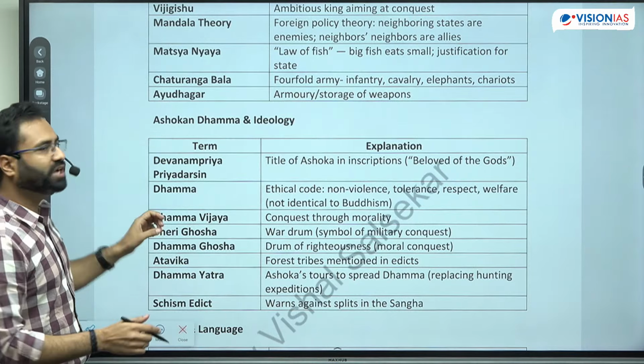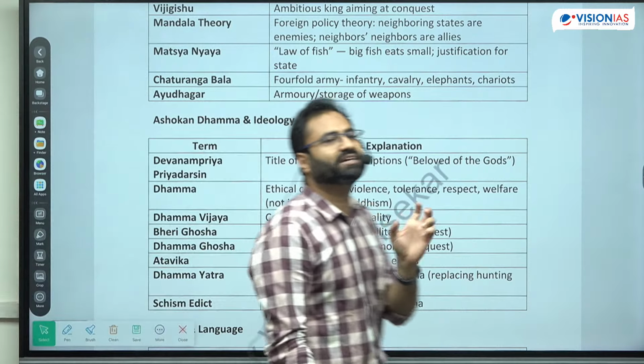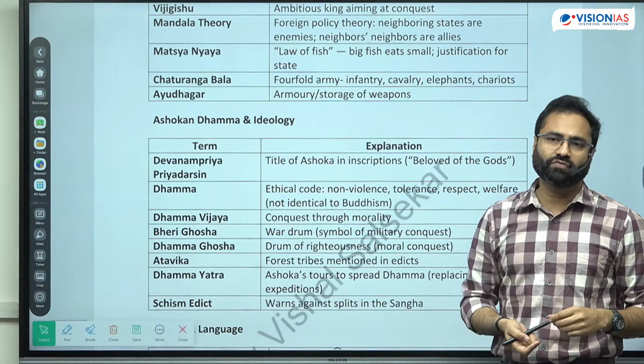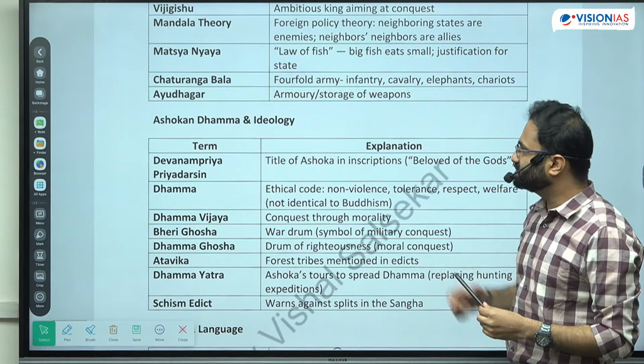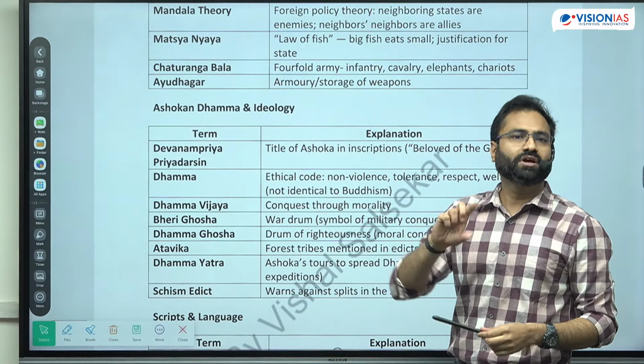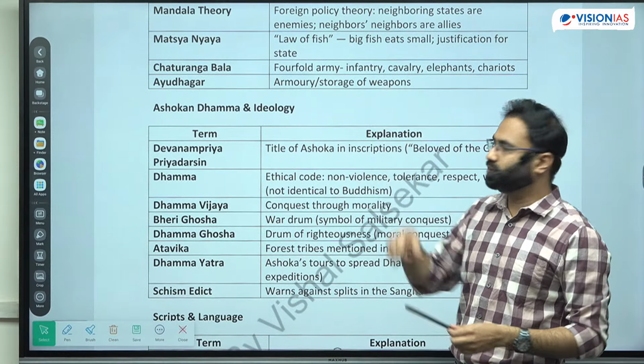Lastly, Ayudh Ghar. Ayudh is even today used for arms and ammunition, right? So armory and the storage of weapons. Ayudh, even today you utilize this particular word for the different types of gola barud, right?